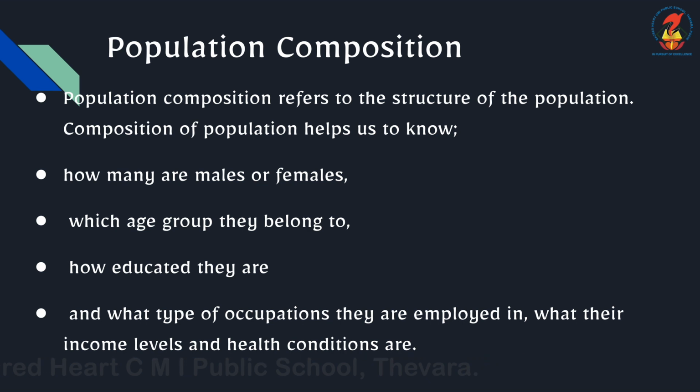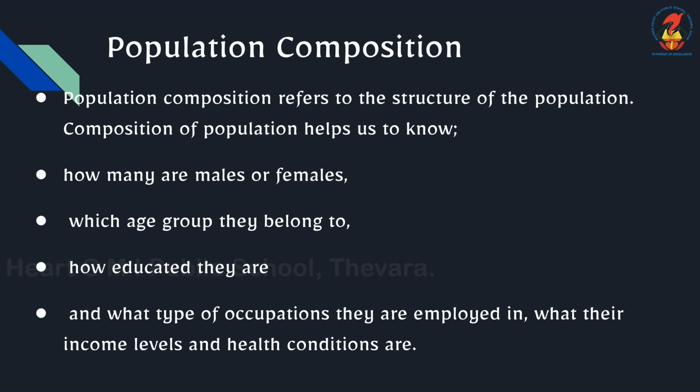How many males and females are in that country, whether the country has more females, we can find that out. Also the age group of the people in that country, whether they are educated or not, what type of occupations they are doing, and the income levels and health conditions. All these factors we can find out from the population composition of a country.